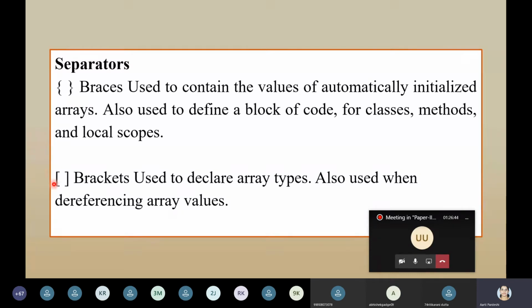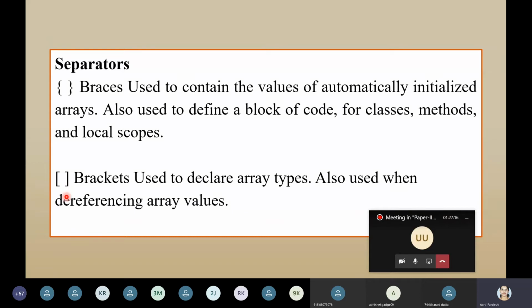Then next are the opening and closing square brackets. Many times we use them for arrays. A list also exists, but you can take its example from Python, where a list is indicated like this, and an array in Java is represented with the help of square brackets. Basically, these square brackets are used for dereferencing. Dereferencing means, when we say a[1], it indicates the second element of the array.